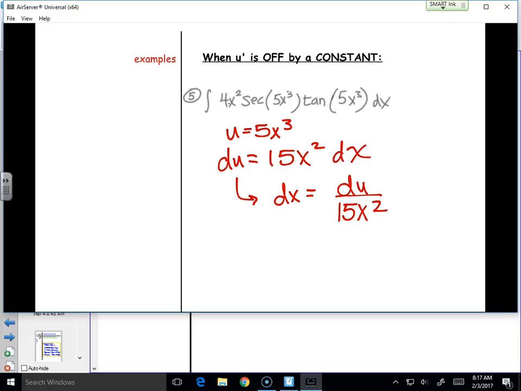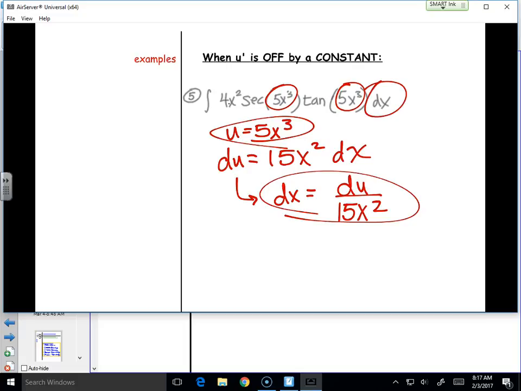No, let's go ahead and write. We've got to plug in, we've got to substitute using our little equality statements. Therefore, hopefully you got the new integral after substituting to be 4x squared secant of u tangent of u times du over 15x squared. Can anybody cancel? No, x squared.